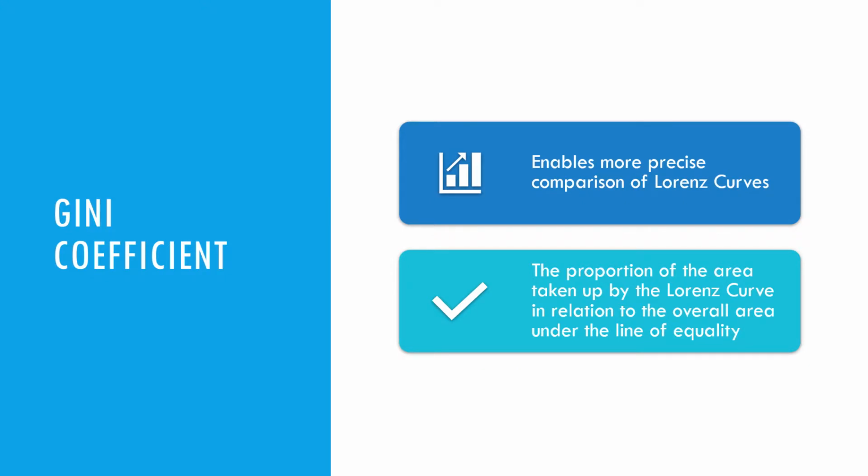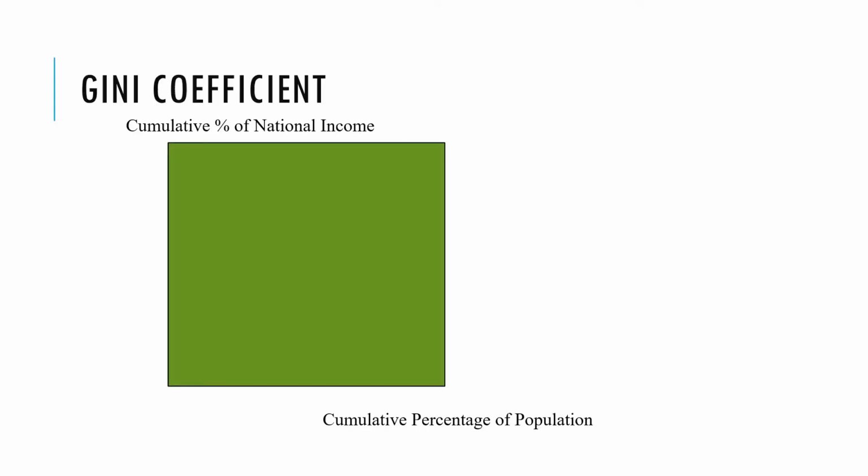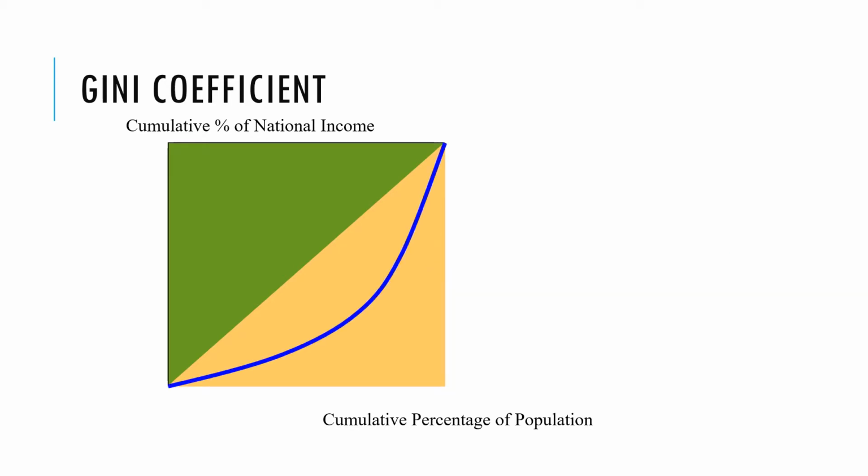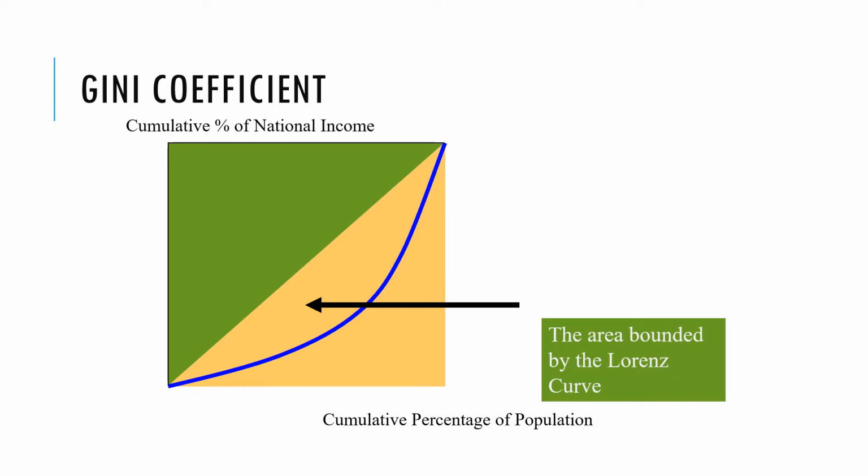Now let's move on to the Gini coefficient. The Gini coefficient relates to the Lorenz curve. So here we have our Lorenz curve. We have our line of equal distribution of income. And we have an area underneath this line. We then have our Lorenz curve, and our Lorenz curve splits that area into two. We have this area that's bounded between the line of equal distribution and the Lorenz curve, which we'll call A, and we have the second area outside of the curve called B.